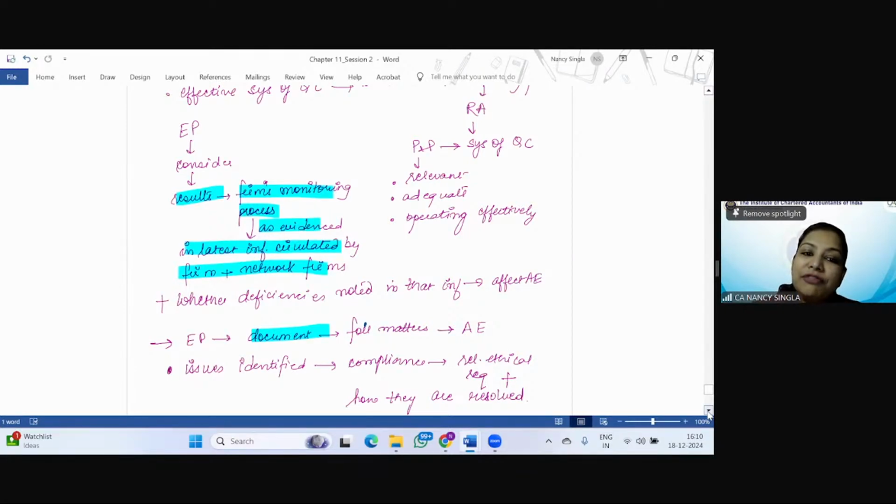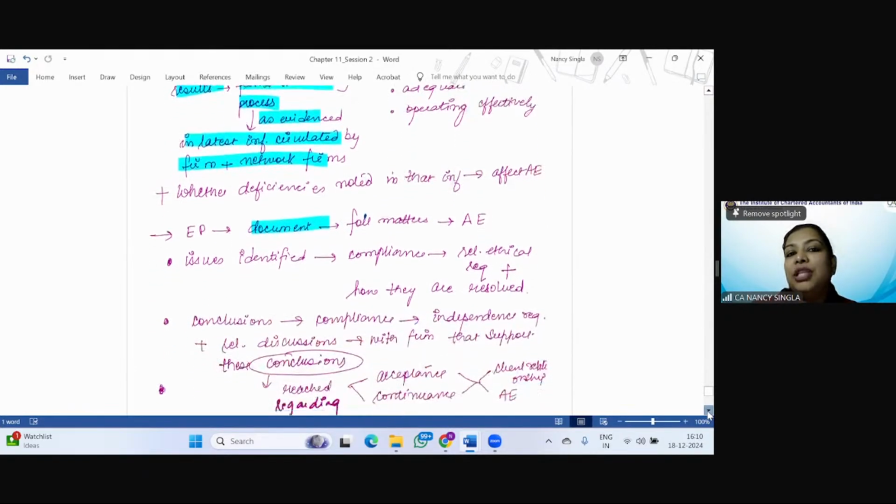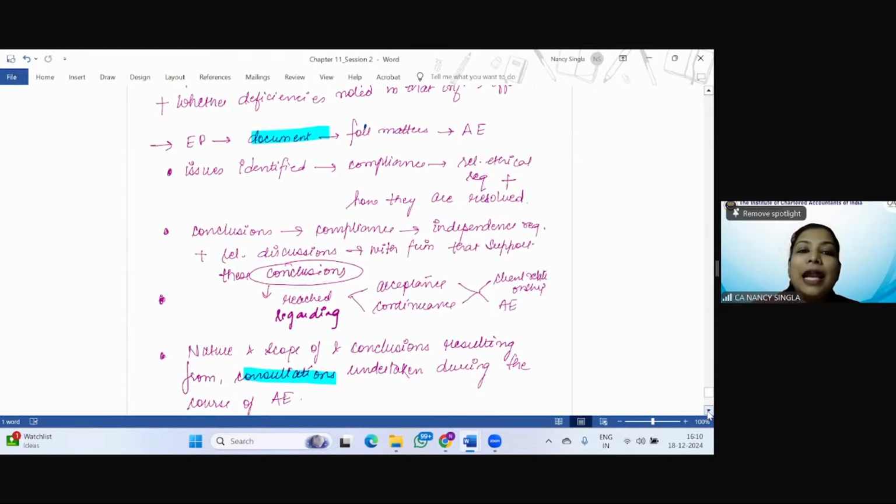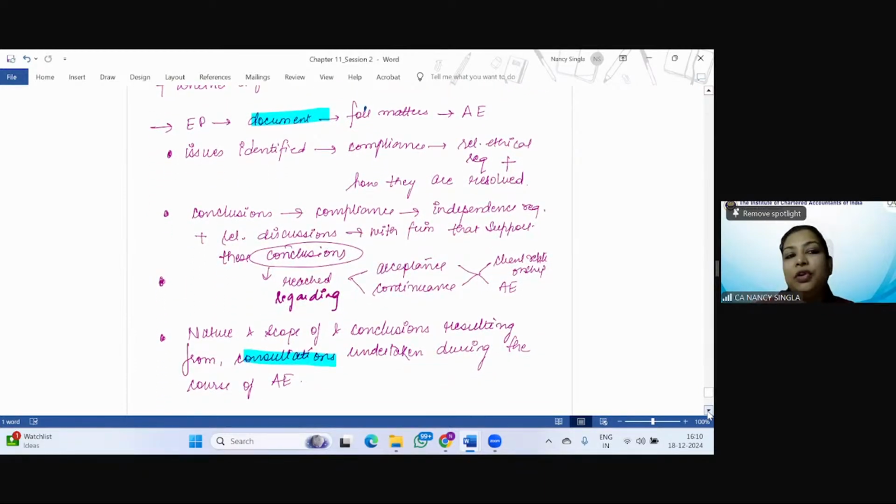And he'll see whether deficiencies are noted in that information that are going to affect the audit engagement, and he's going to document the following matters. So first and foremost, the issues identified in the compliance of relevant ethical requirements and how they were resolved. The conclusions with respect to compliance with independence requirements, plus relevant discussions within the firm that support these conclusions. The third point is also relating to conclusions, that is, conclusions regarding acceptance and continuance of client relationship and